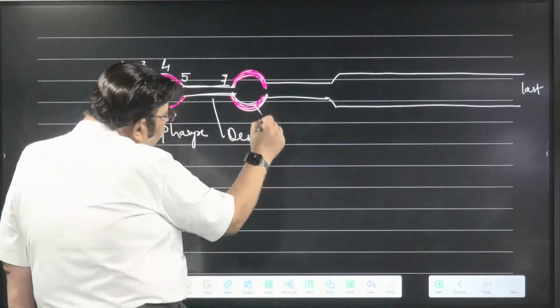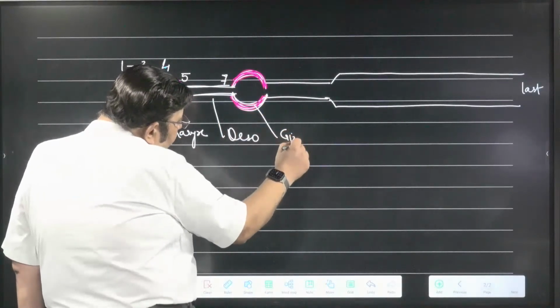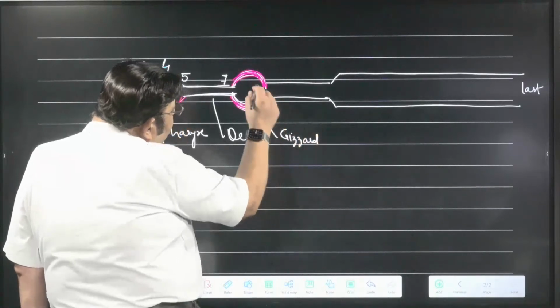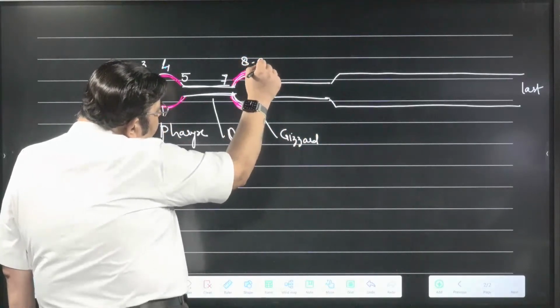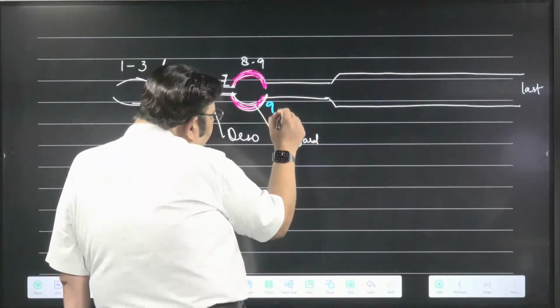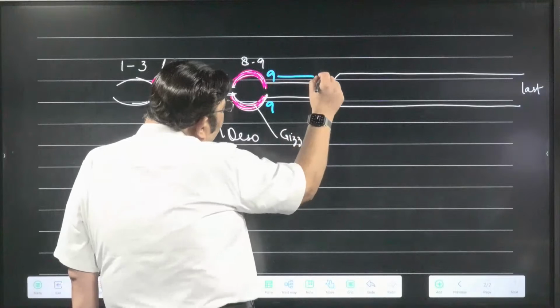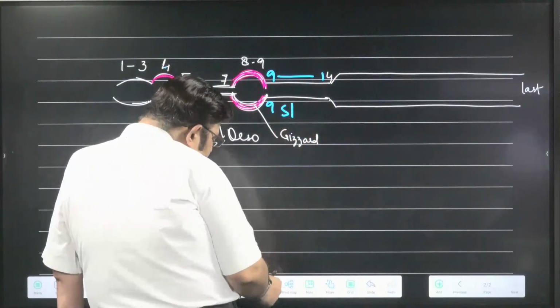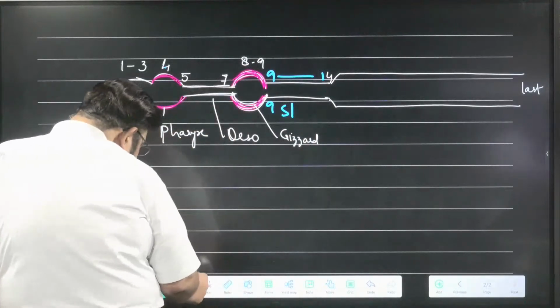Then 8 and 9, this is called the grinding mill or gizzard. The stomach is from segment 9 to 14.